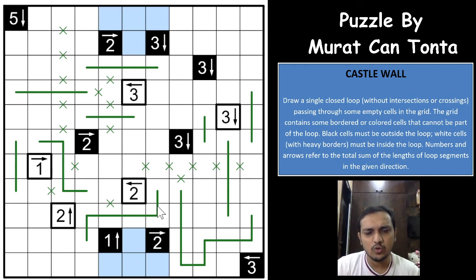Again, anything else we are missing here? There has to be something with the closed loop, a single loop forming in itself, and I think that will help us continue the puzzle, right? Okay, if it goes this way, let us see if we are missing anything in this puzzle. If it goes up, nothing with this logic here, nothing with this 3. Do we get anything with this 3?